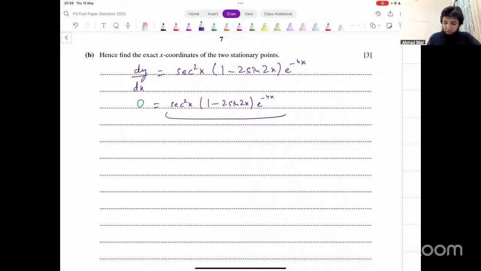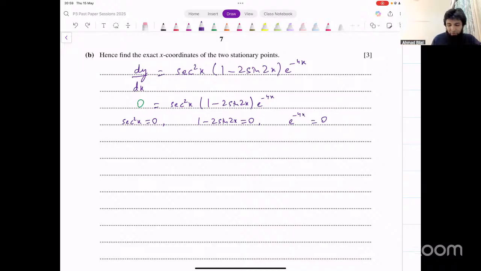Now it's a product. We can put each part equal to 0 separately, right? If the product is equal to 0, that means either this is equal to 0 or this is equal to 0 or this is equal to 0. What do we get from that? Secant square x equals 0, 1 minus 2 sine of 2x equals 0, and e raised to power minus 4x equals 0. Now, what about the first one? Secant square x equal to 0. What do we get from that?